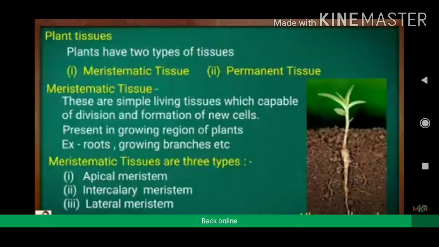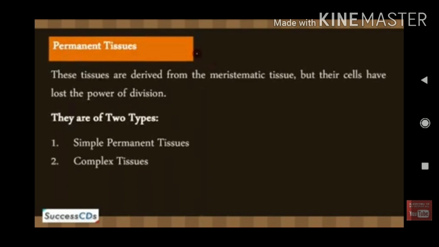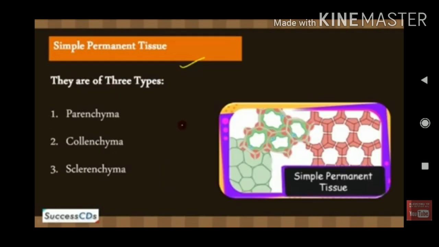Under meristematic tissue, there are three types: apical meristem, intercalary meristem, lateral meristem. Under permanent tissue, there are two types: simple permanent tissue and complex permanent tissue. In simple permanent tissue, there are three types of tissues: the parenchyma, collenchyma, and sclerenchyma. In complex permanent tissue, there are two types: xylem and phloem.